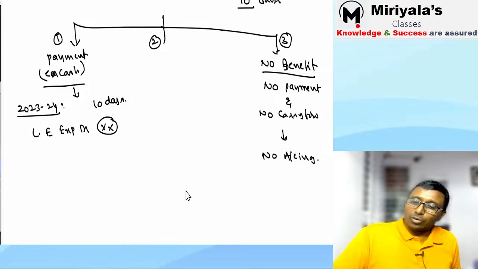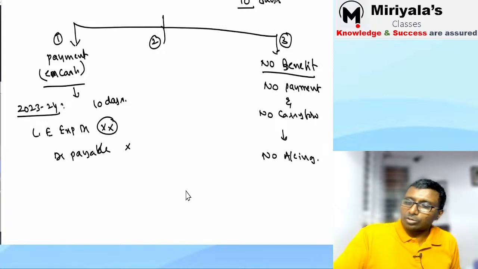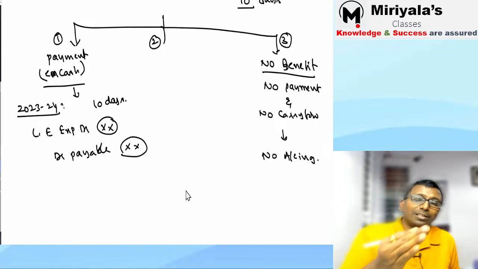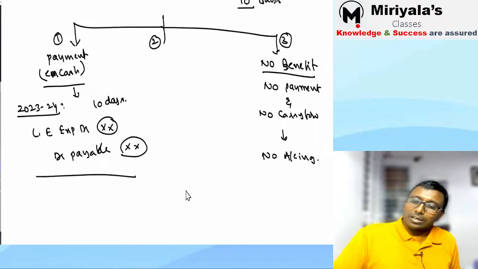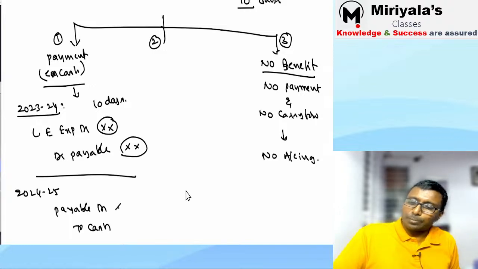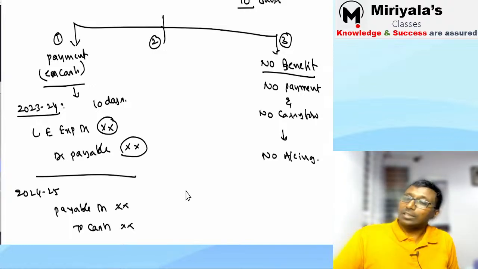Agree? Okay, leave encashment account debit to what? Leave encashment payable, whatever the amount. What is 10 days' salary? You just need to calculate, they will give per month salary. You calculate 10 days' salary, and that is going to be there. Then what will happen in 24-25? Payable account debit to cash. They will make a payment of this. Got my point? That's it.